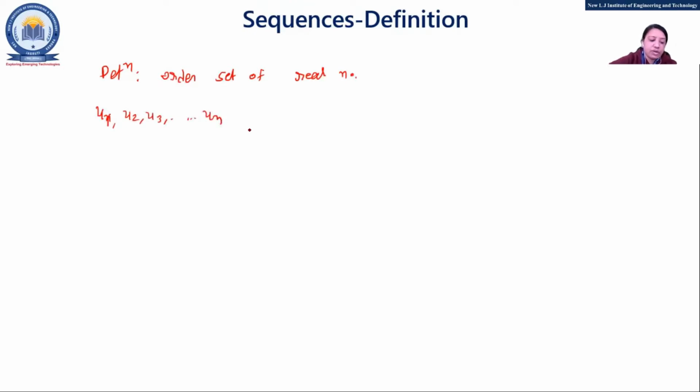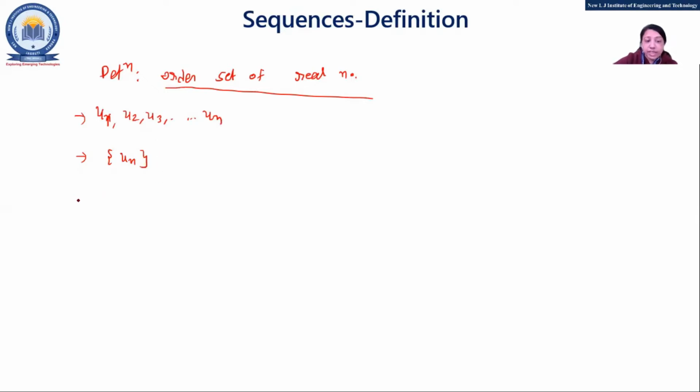So they are called what? It's called a sequence, and that will be denoted by a set, that is in curly bracket, un. So we can say that this is a collection or an ordered set of real numbers, right?